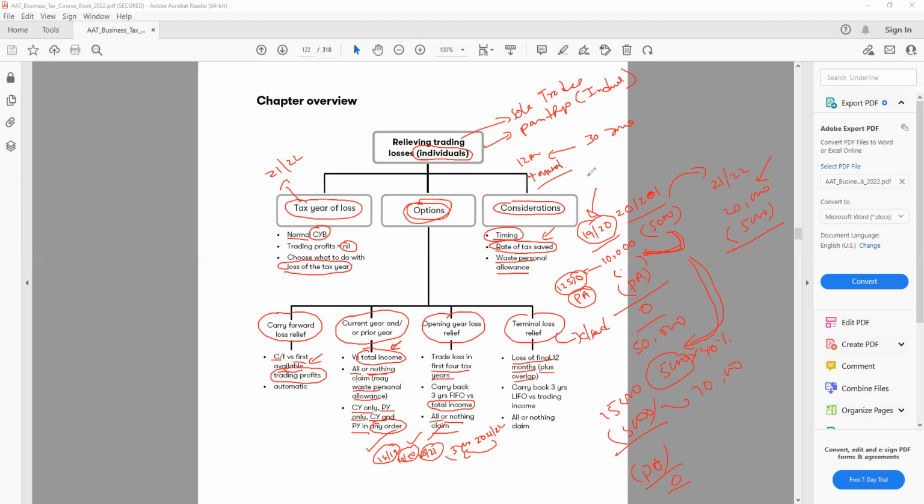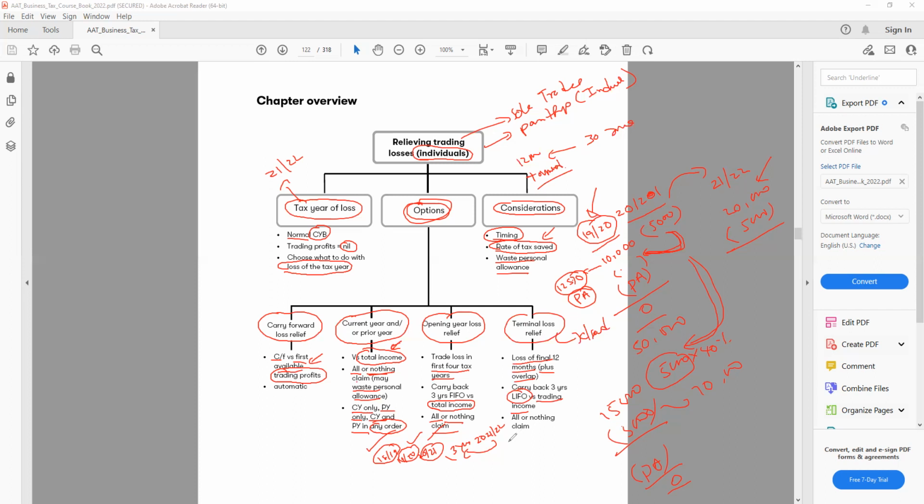If we have any, we need to add that. Then carry back 3 years from the trading income. This time it is LIFO, not FIFO. So carry back 3 years on a LIFO basis. LIFO represents the most recent, then we have to go back.